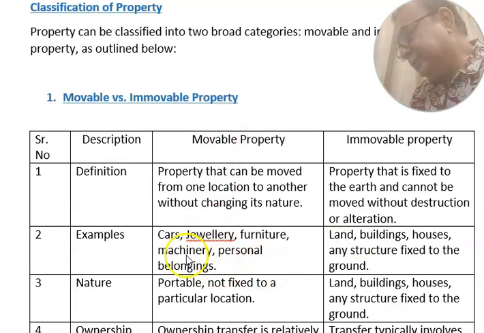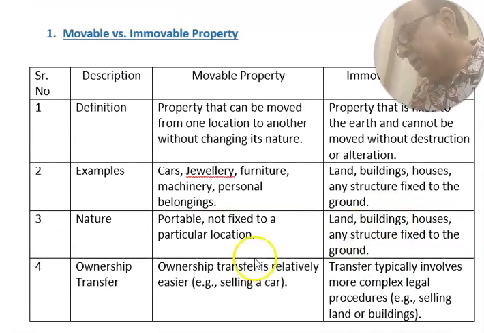Movable property examples are car, jewelry, furniture, equipment, personal belongings. Immovable property examples are land, building, house, any structure fixed to the ground. Movable property is portable, not fixed to a particular location, and immovable property is fixed to the ground.